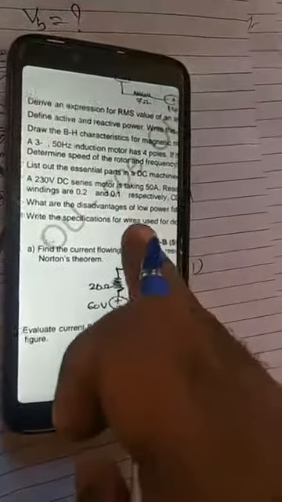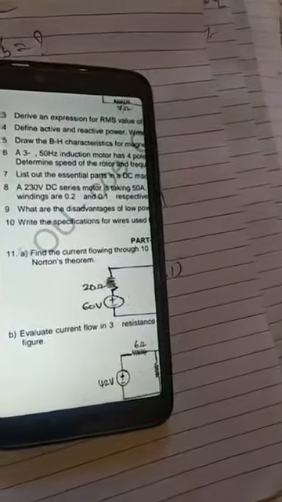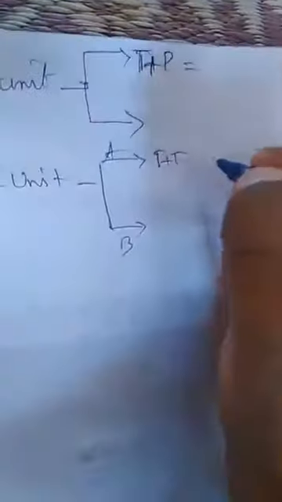Both are theory only. Write the disadvantages of low power factor, then write the specifications for wires used for domestic wiring. These two I have covered in today's class only. So both are theory, theory plus theory. Here also you can easily score 4 marks, which I already told you.